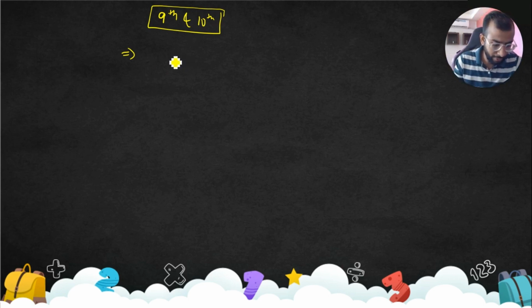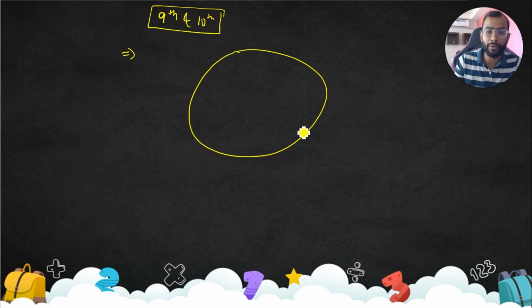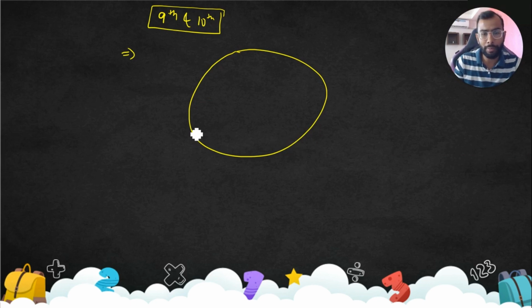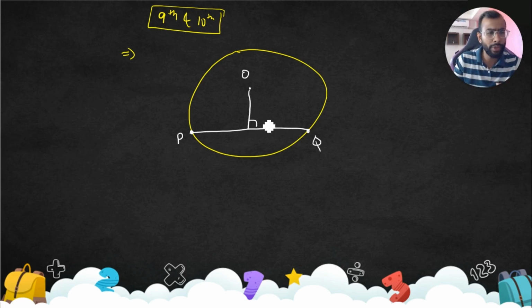First thing: let's say this is a circle given to you, and there is a chord. What is a chord? If you take any 2 points on the circumference and join them, let's say PQ is a chord, and this is the center of the circle. Quickly we'll revise this: if you drop a perpendicular from the center, it will bisect the chord.